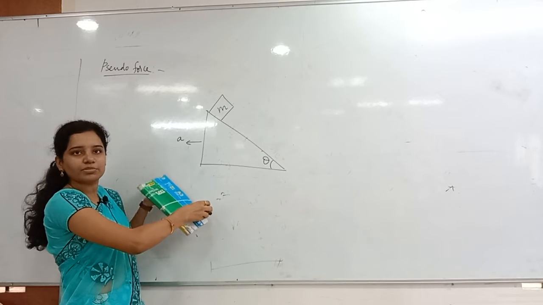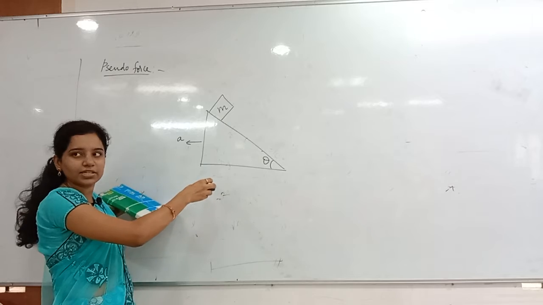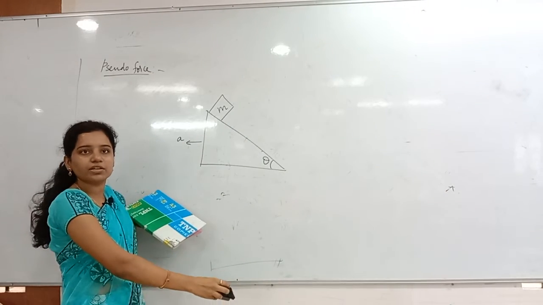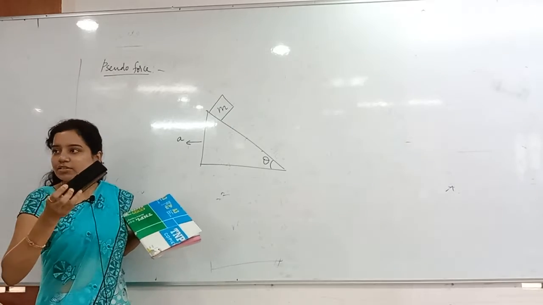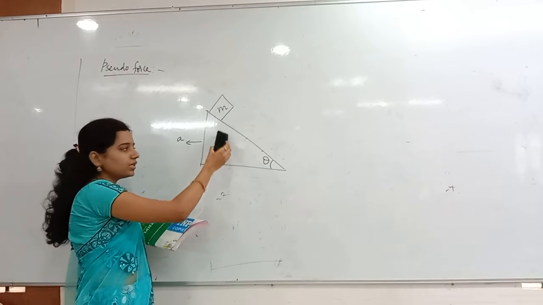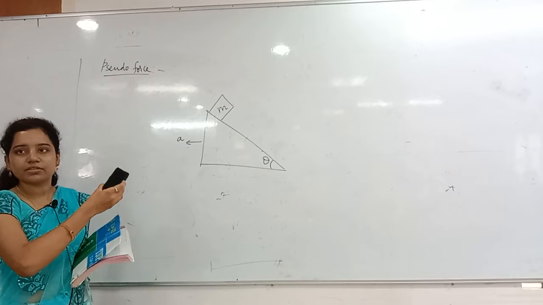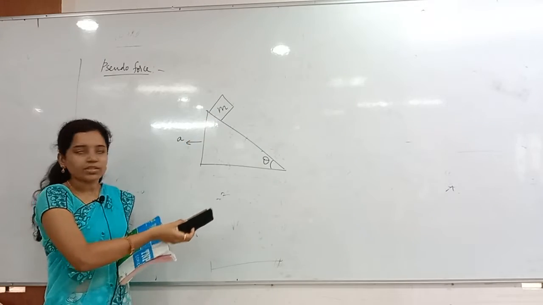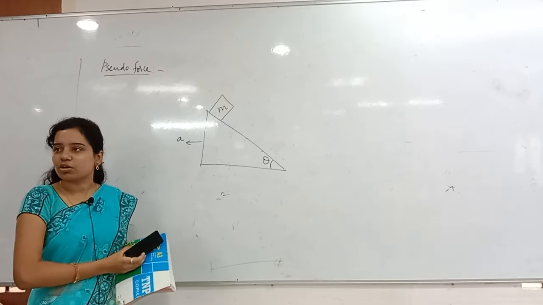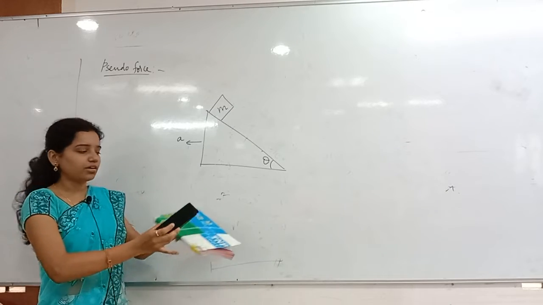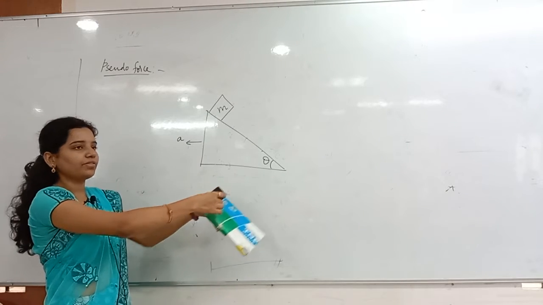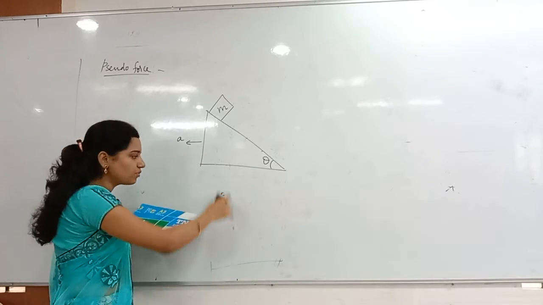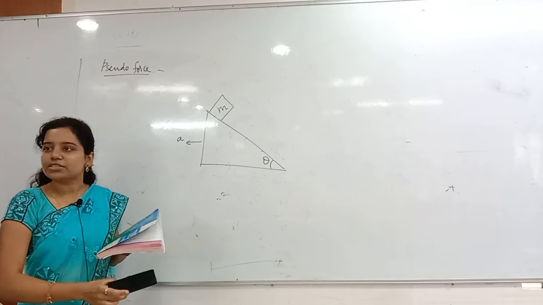Then what happens? I am just moving in this direction, the backward direction. Then it is just sliding down. Nothing but it is falling freely, or not? You are able to imagine that whenever it is very smooth and you are moving in the backward direction, there is no choice. It will come in the downward direction only. There is no change in the position of this block. Even you can do that practically also. For example, if I move just slowly in the backward direction, it will just come downwards like this. You are able to imagine?